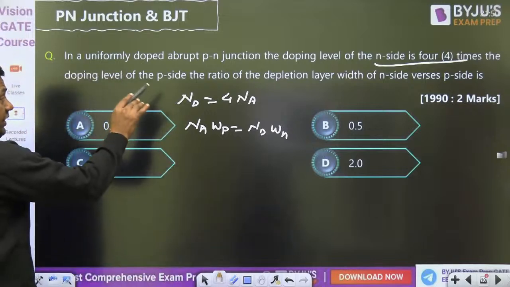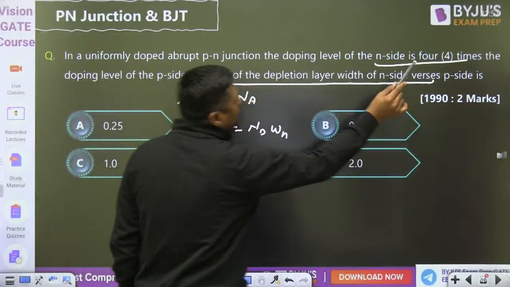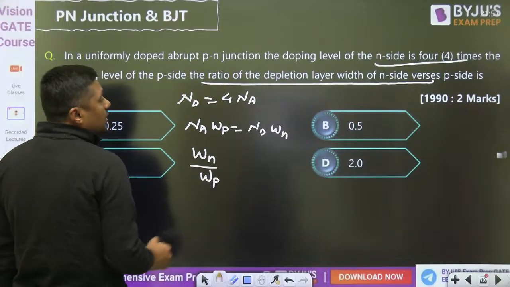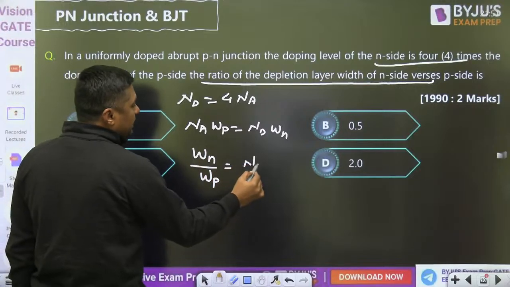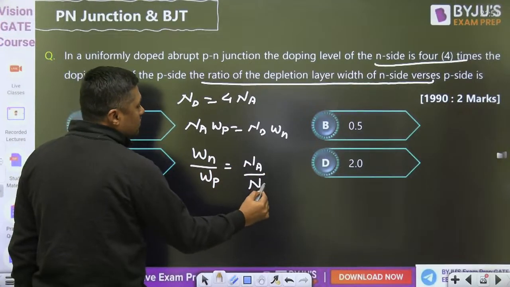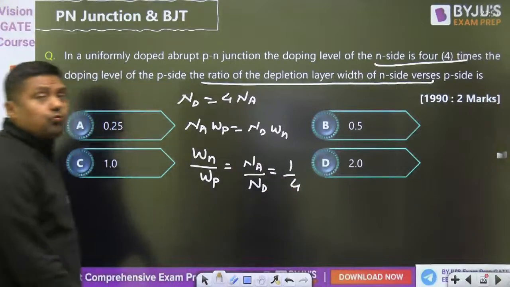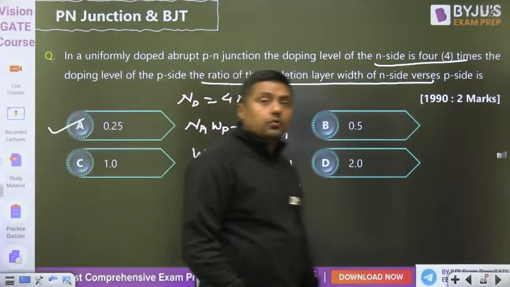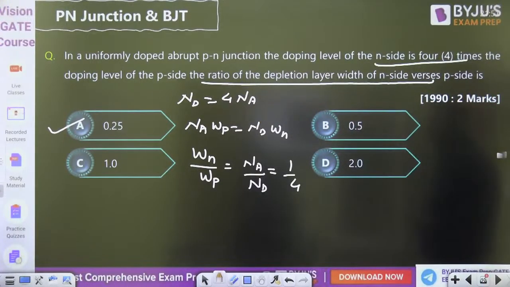Please read the question carefully: ratio of the depletion layer width of the N side versus P side, Wn by Wp. So Wn by Wp is equal to Na by Nd, which is 1 by 4, that is 0.25. What is the answer for this question? A. Very true. Very basic question, guys. Immobile ions, that is the answer.